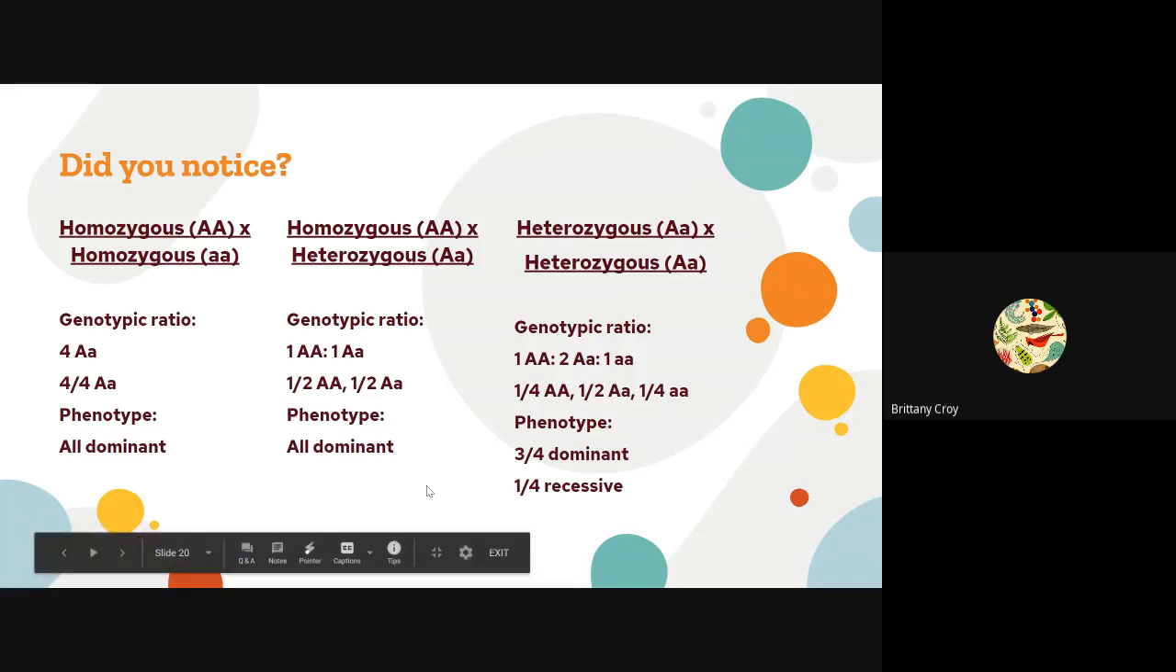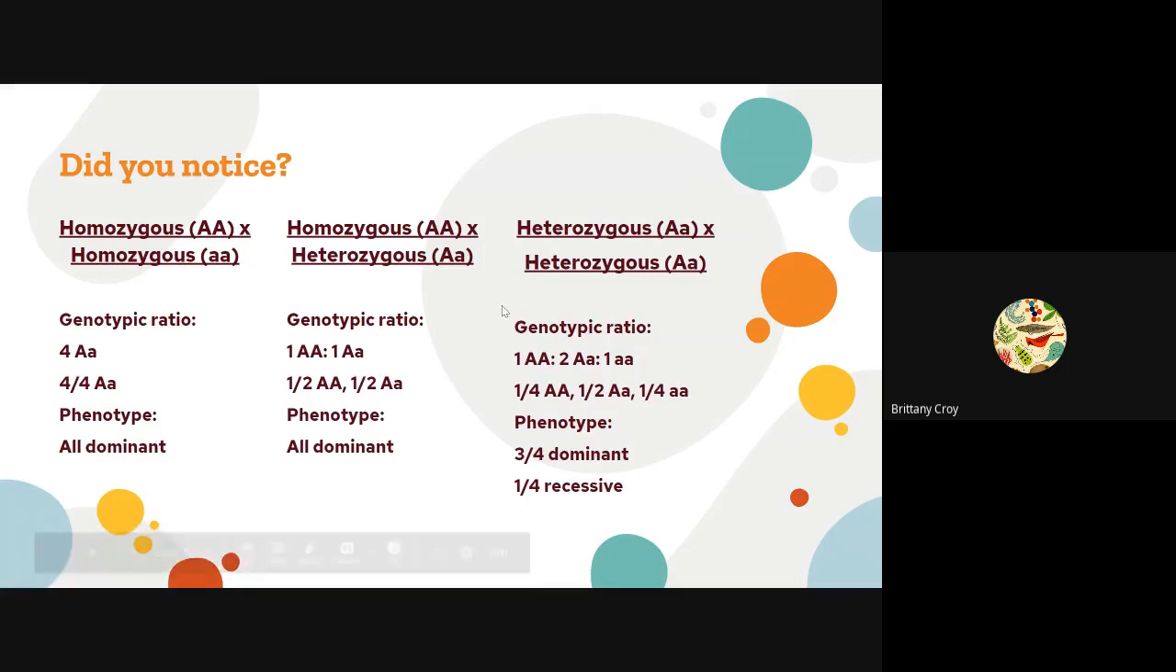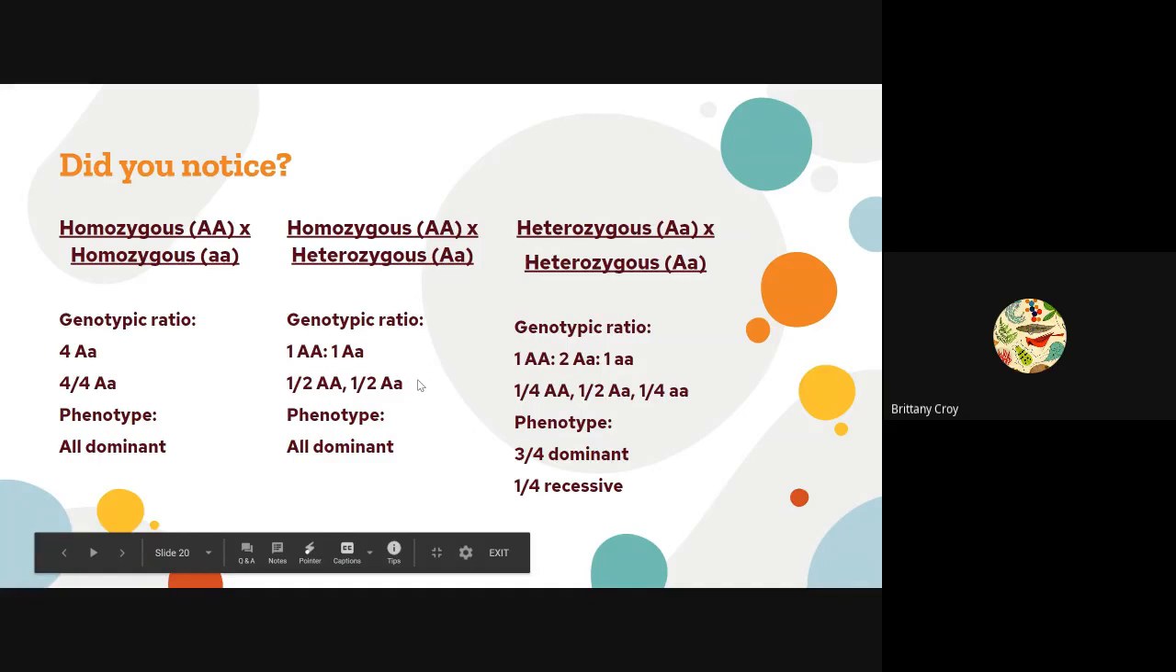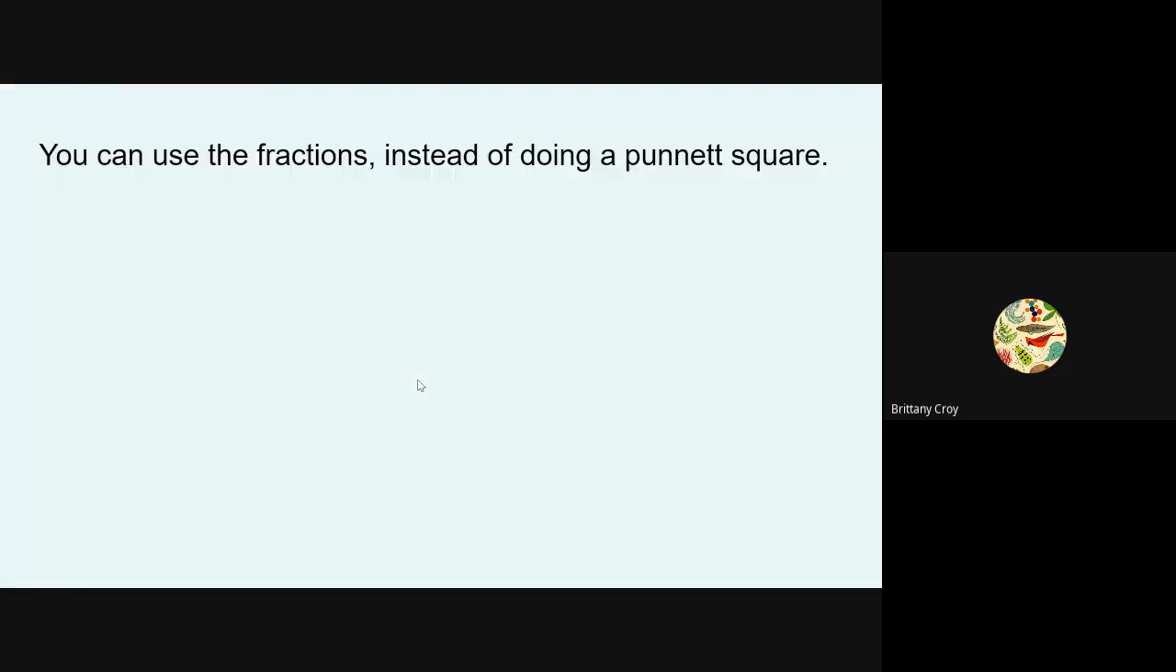If you want, instead of doing Punnett squares, you can just memorize this pattern, and then as soon as you look at the problem, you automatically know what the offspring are going to be. Let's do a practice problem with that where we actually use the fractions instead of a Punnett square.